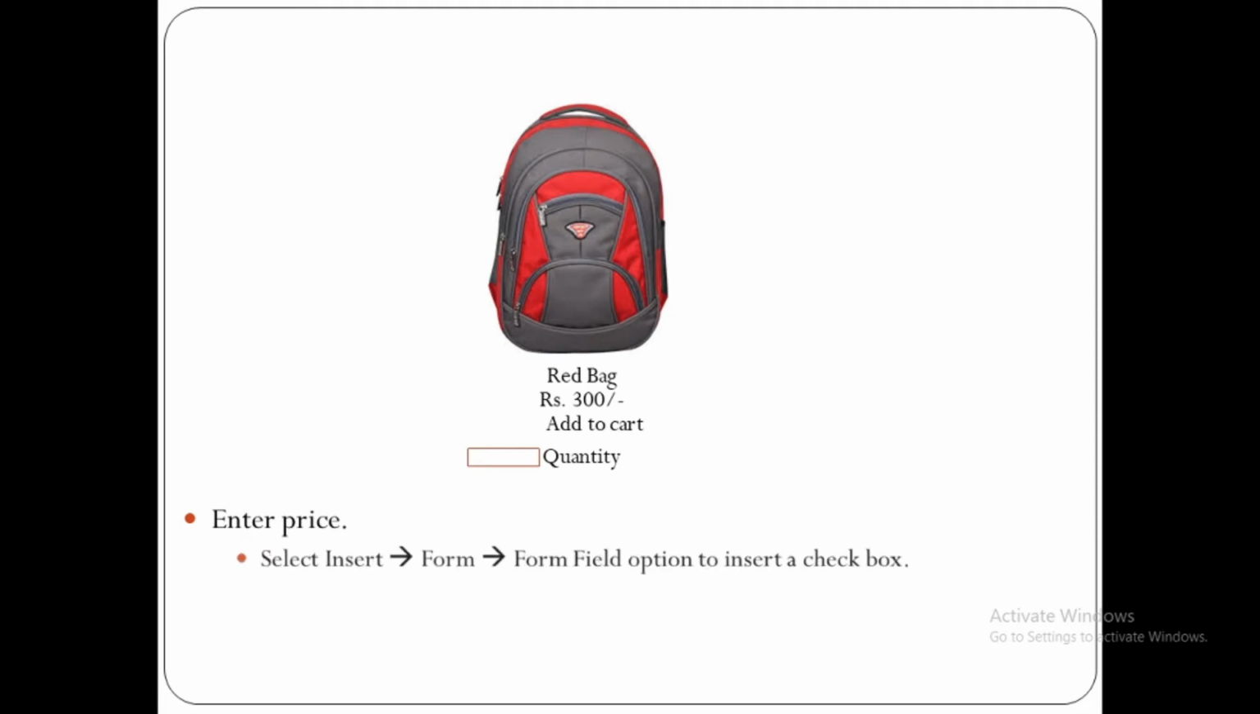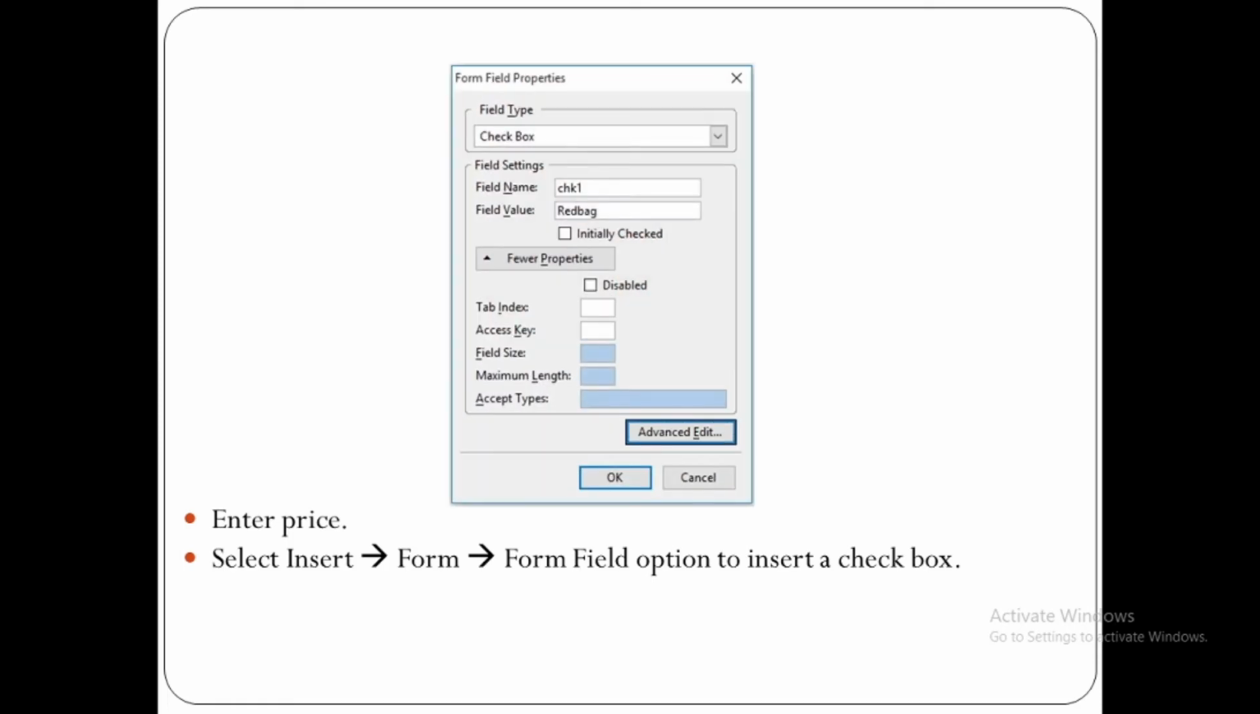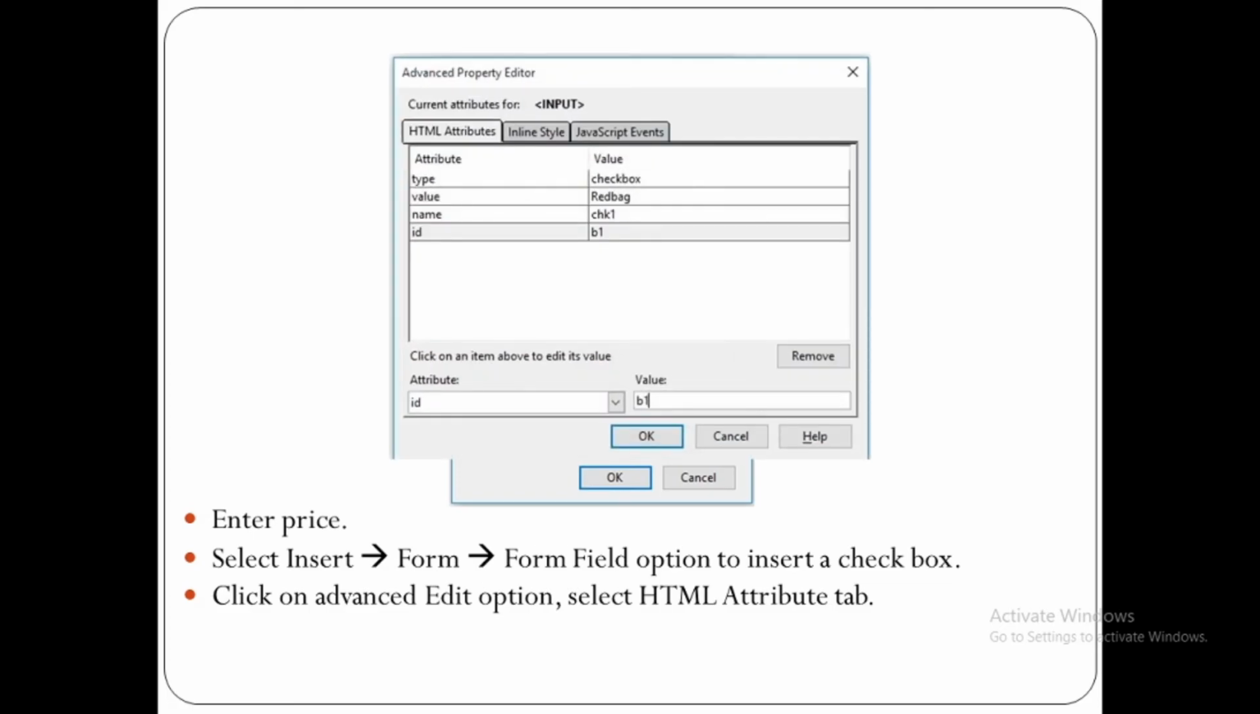Now select insert form field option to insert checkbox. When you select this option, it will display a dialog box. Inside field type, you have to select checkbox option. Click on advanced edit option. Select HTML attribute tab. Here you can see advanced edit button is given. When you click on that button, it will show you a dialog box.